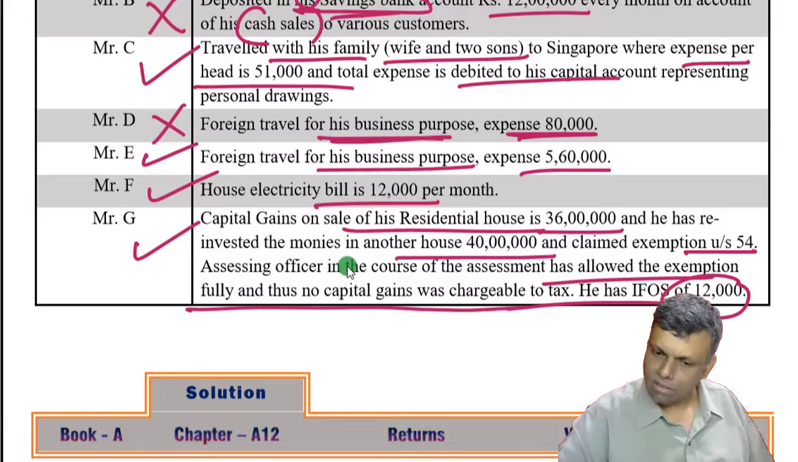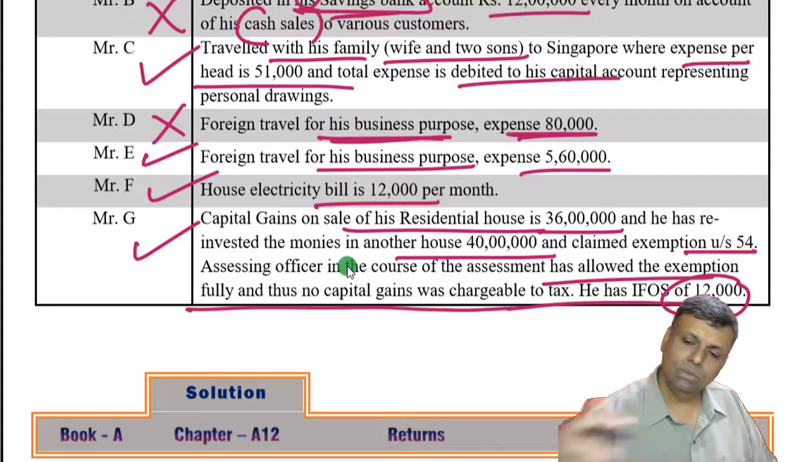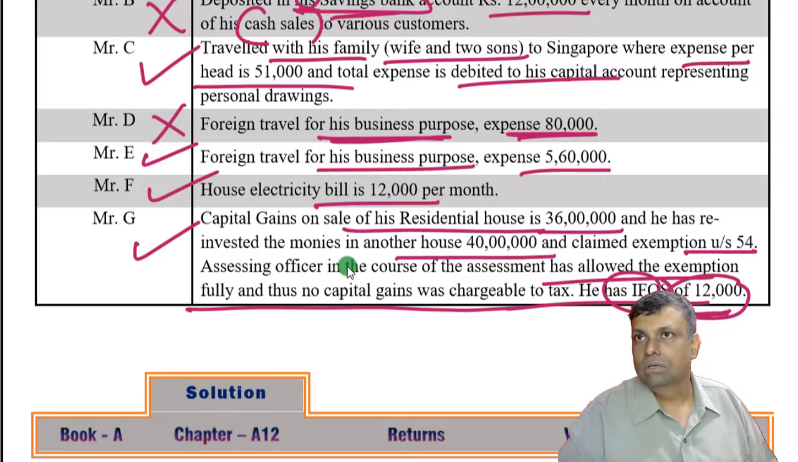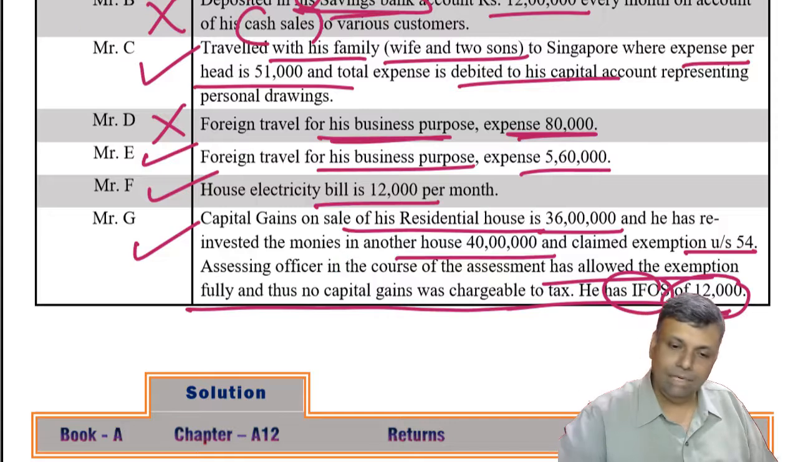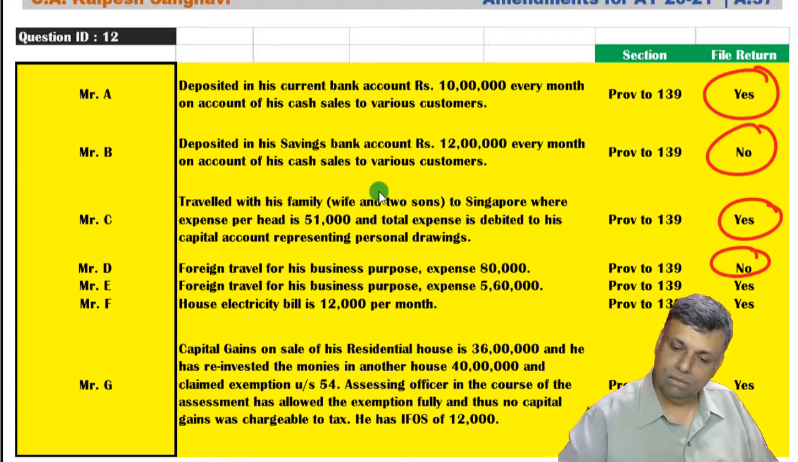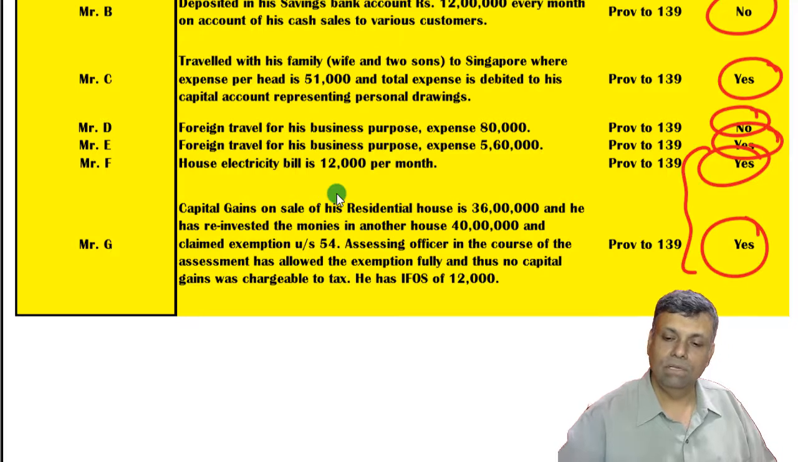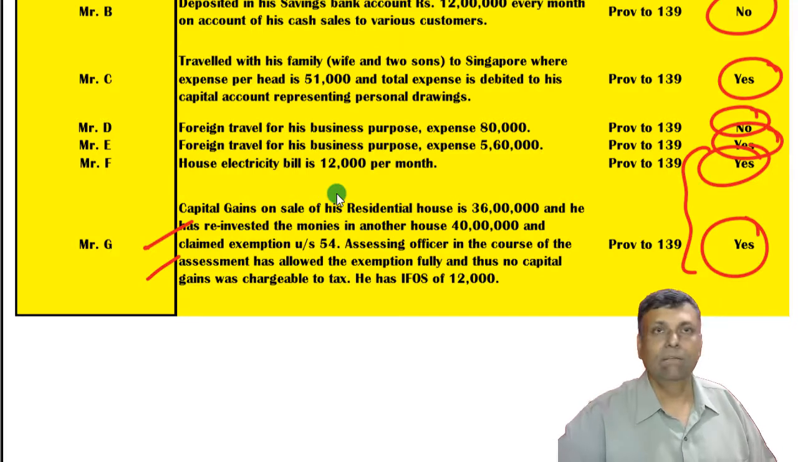Okay. Now, one thing that I would like to bring to your notice is that IFOS is just 12,000. Normally you will see your net total income is less than the basic exemption limit, but before the exemption the amount is more than the basic exemption limit, and that is the reason you have to file the return of income. So E has to file, F has to file, and G will also have to file the return of income. Okay, and all this explanation I have already given in our formal answers at the respective places.